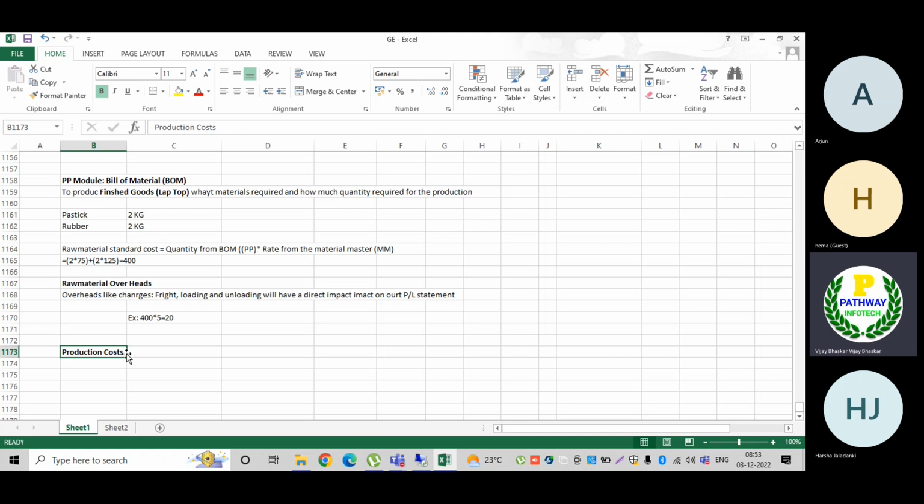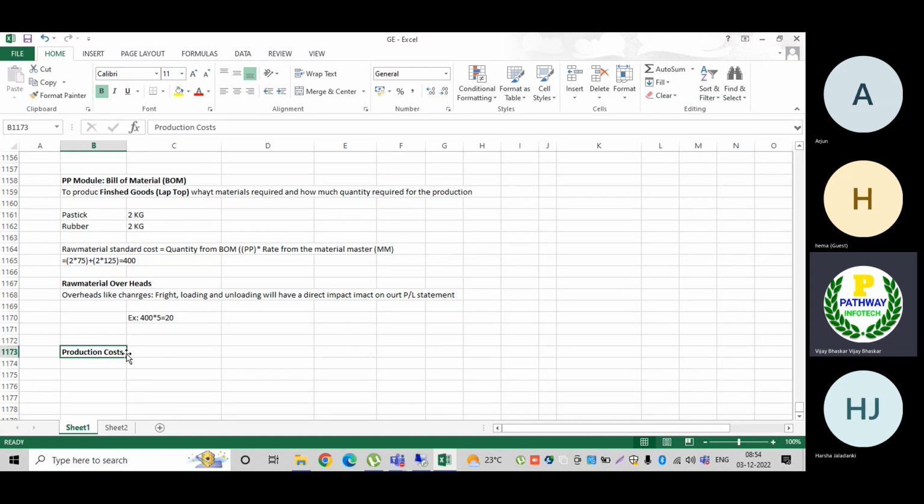Okay, then now you are running a machinery for production. To run a machinery you would require labor, and at the same time you would require machinery. For the organization's labor, you have to pay the wages, and for employees you have to pay the salaries, and to run the machine you would require power.